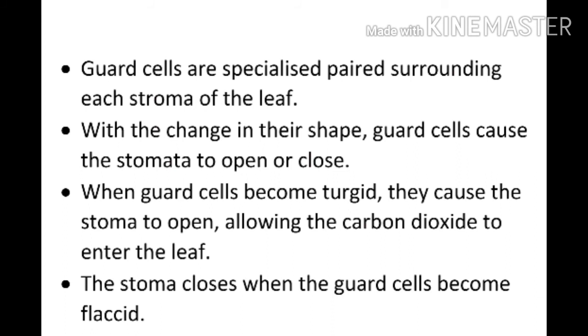When guard cells become turgid, turgid means the state of being swollen due to high fluid content, the stoma opens, allowing carbon dioxide to enter inside the leaf. And when the stoma closes, the guard cells become flaccid. Flaccid means weak or soft.